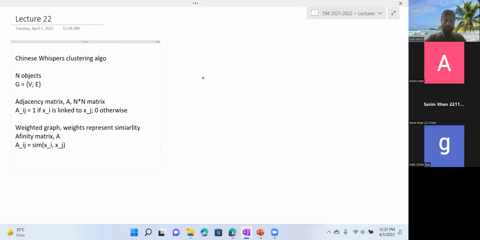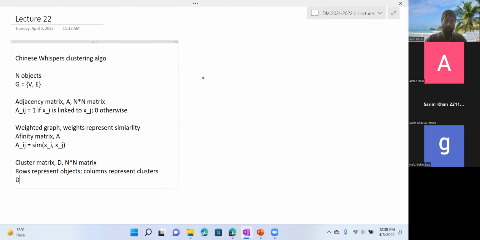And then we have a matrix D, which we call the cluster or class matrix D. And this is also an n by n matrix. In this matrix, the rows represent objects. So there are n objects, and of course, there are n rows. And columns represent clusters. So at most you can have n clusters for those n objects. So there are n columns, and of course each column represents a cluster.